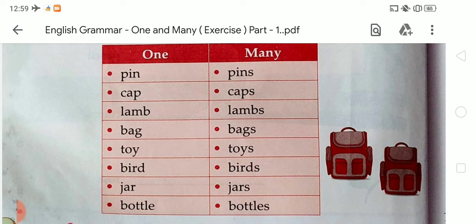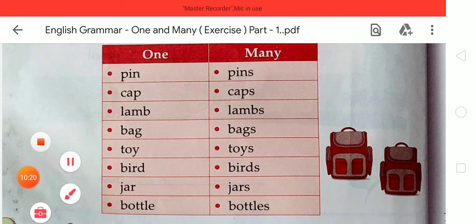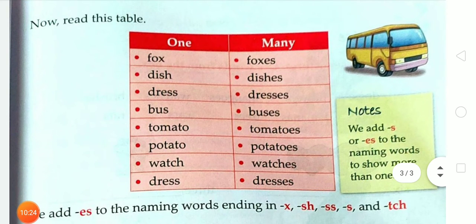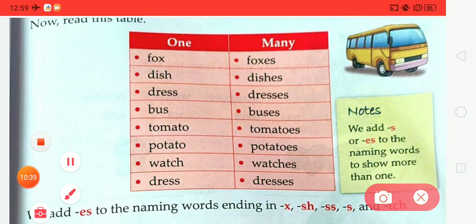Okay student, now moving to the next. Now read this table. There is one and many, again singular and plural. So there is fox, foxes, dress, dresses, bus, buses, tomato, tomatoes, potato, potatoes, watch, watches. So student, there is a note.